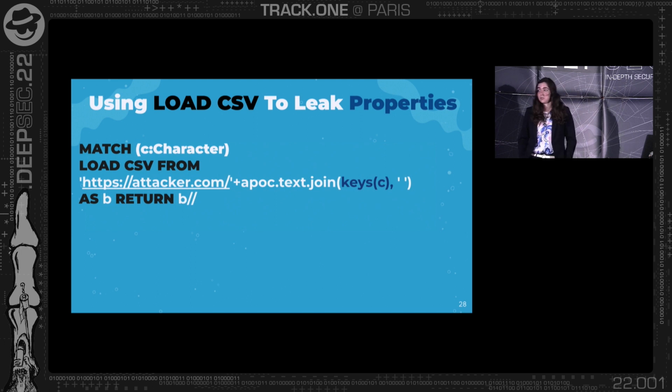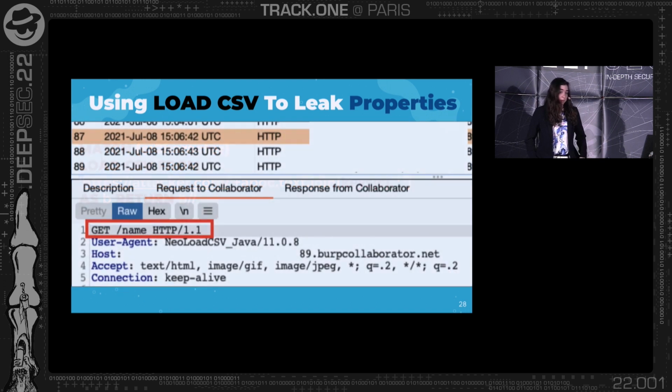So we leaked labels, but let's try to leak more stuff. So now that we know that there is a label called character as the attacker, we will try to load the keys, the actual properties. So again, match with the character and then load CSV from. And this time we'll use epoch test join with keys C. Now notice the third line. Keys C just returns us all the properties of this character. So what we'll get back would be now the name of the character, because this is actually a property. And for each one of the properties, we'll get separate requests. But basically, here we managed to leak now the properties to our own database, to our own server.